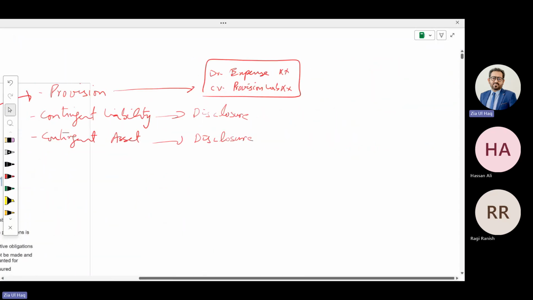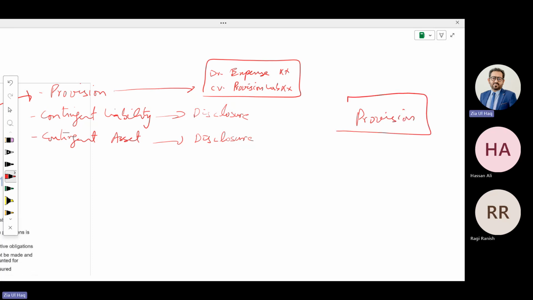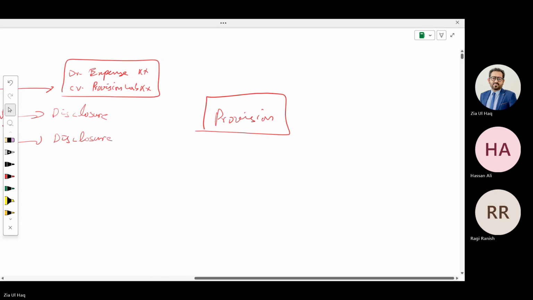What is provision? If any event meets three conditions of provision, there should be a provision. What are the three conditions of provision?